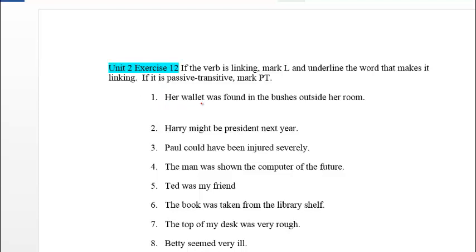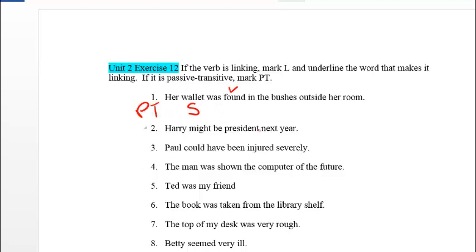So with that in mind, take a look at this example. Her wallet was found in the bushes outside of her room. Wallet is the subject. Was is a state of being verb, so that can be a linking verb, or it could be passive. Was found. Well, I've got found, which is a verb, so I know that this is passive transitive.